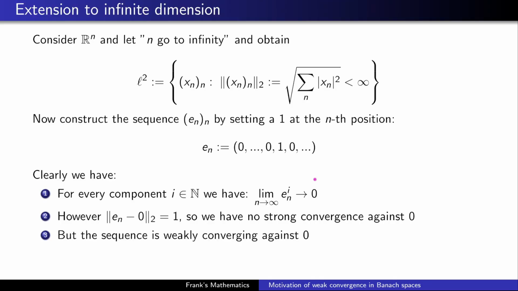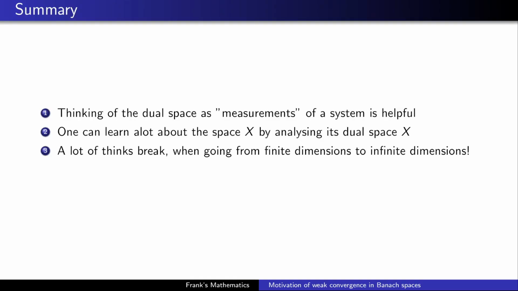And I guess many results of the functional analysis are not possible if you do not use the definition of the weak convergence. So that's all for now. I don't want to do the deep dive here right now. I just wanted to give a small motivation and what I think is helpful to understand the derivation of weak convergence. And one key is thinking of the dual space as measurement of a system. This is very helpful. And number 2, this is more mathematically correct. You can learn a lot about some spaces by analyzing its dual spaces. I guess there's an X star missing, so this is of course X star.